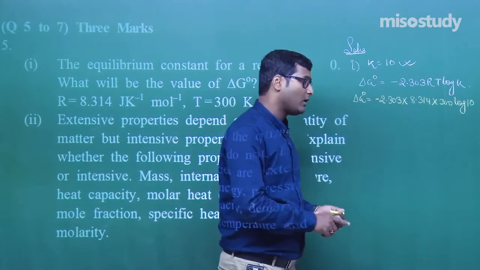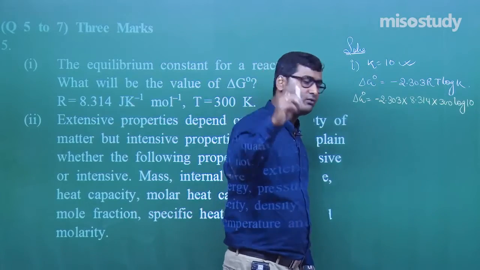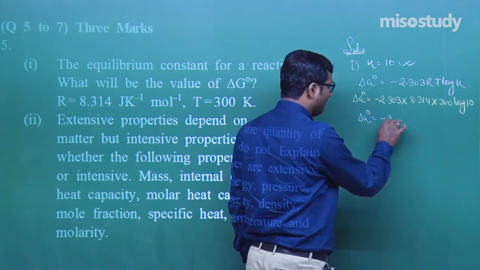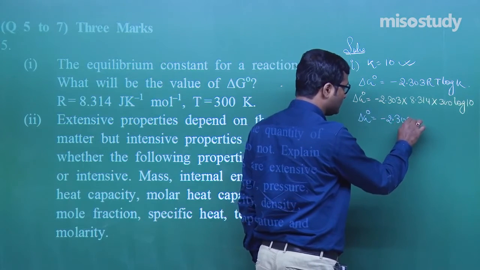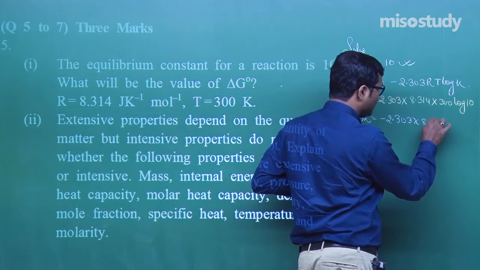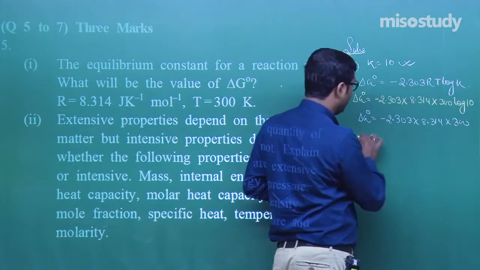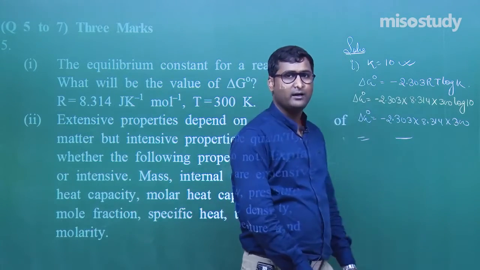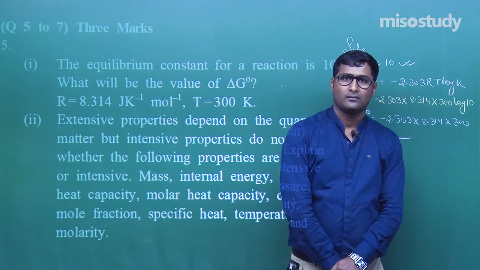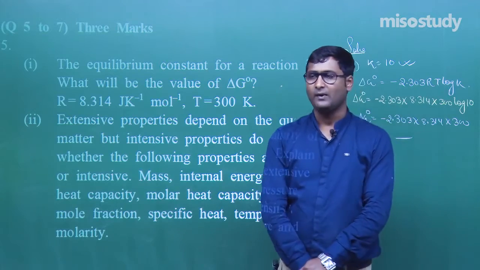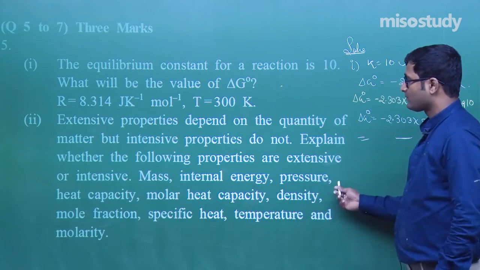Clear? Now we know log 10 is equal to 1. So the delta G value is equal to minus 2.303 into 8.314 multiplied by 300. After solving, you can get the answer. Am I right? Yes, sir. Definitely you are correct. Now, next one.